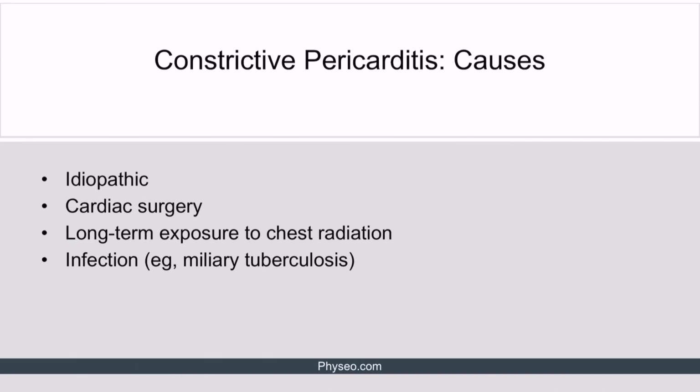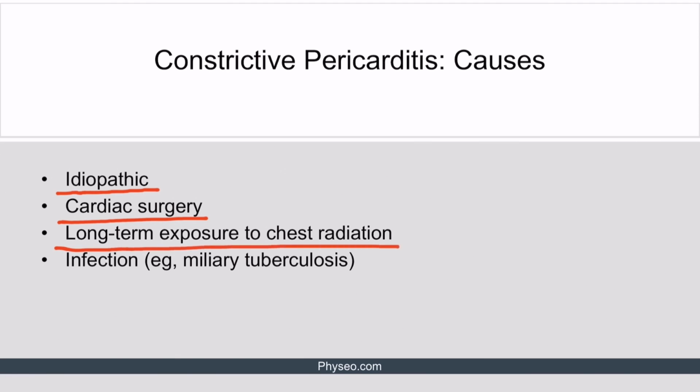Similar to acute pericarditis, constrictive pericarditis is most commonly idiopathic. However, it may also be caused by cardiac surgery. This is because surgical manipulations and the pericardial penetration during surgery can induce long-term inflammation, resulting in pericardial scarring.